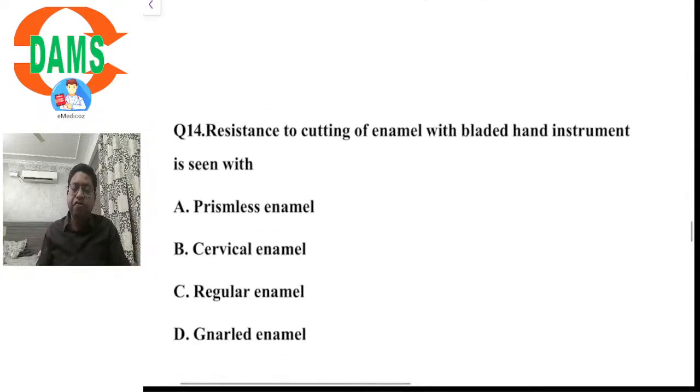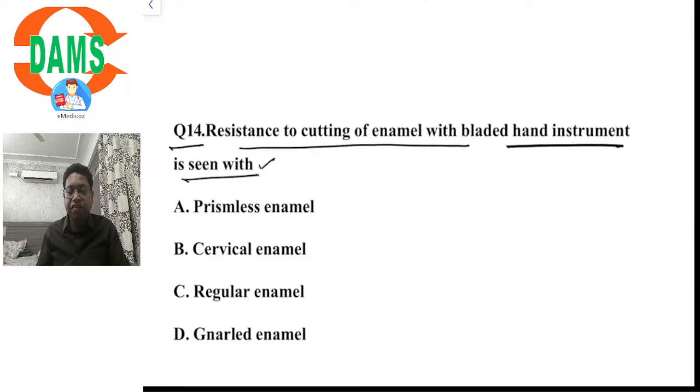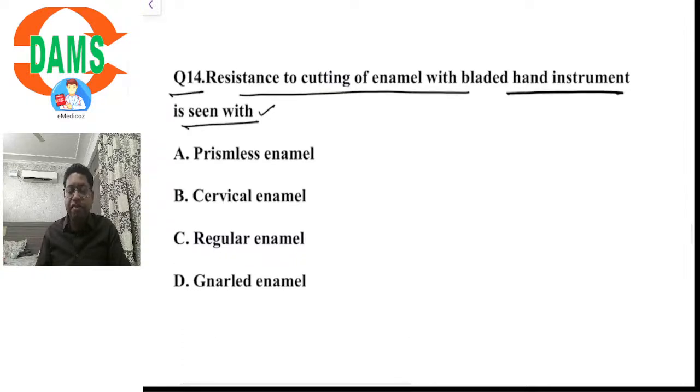Coming over to question number 14. The resistance to cutting of enamel with bladed hand cutting instruments is seen with prismless enamel, cervical enamel, regular enamel, or gnarled enamel. Resistance to cutting with hand cutting instruments like chisels, enamel hatchet, gingival marginal trimmer.